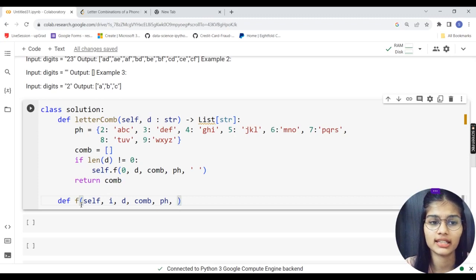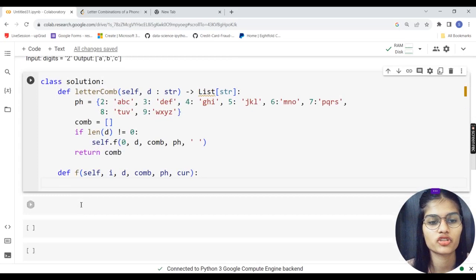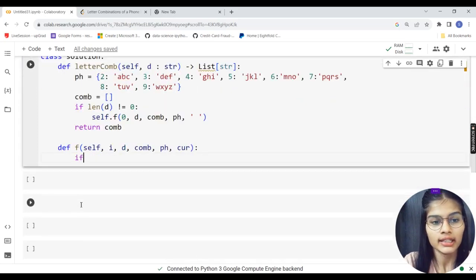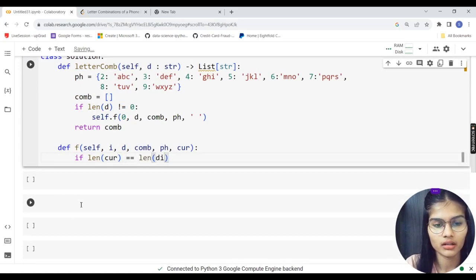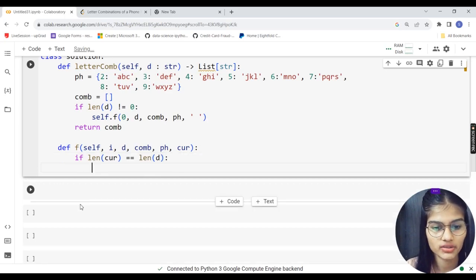I'll take PH, that is containing all the numbers according to the phone map, and CUR as one of the variables which will refer to my current number, right? So the length of my CUR variable, if that is equal to the length of my digit variable, okay, if both of those conditions are true.